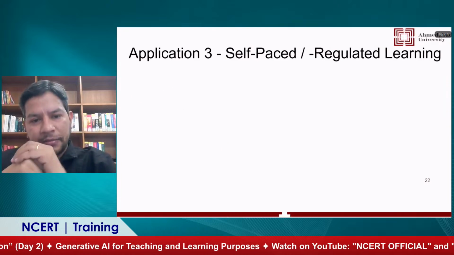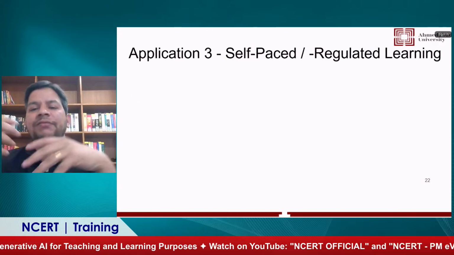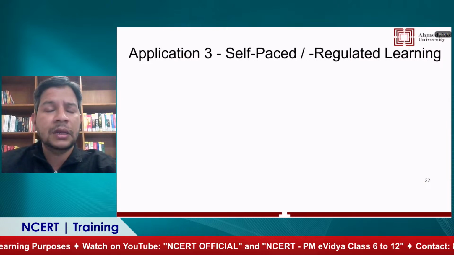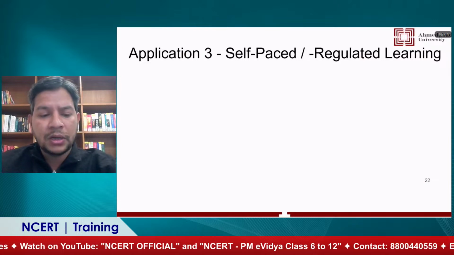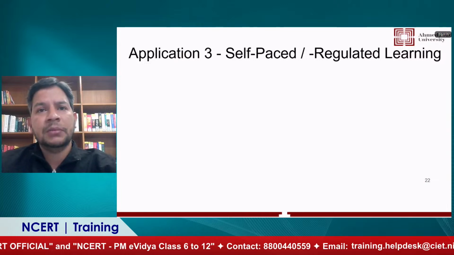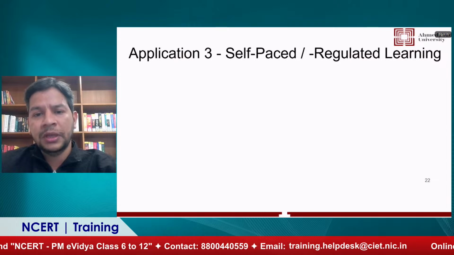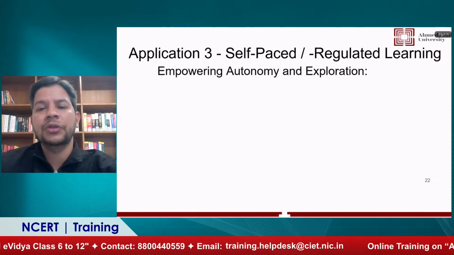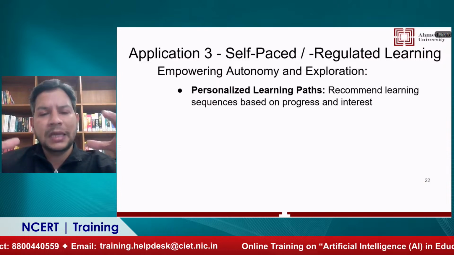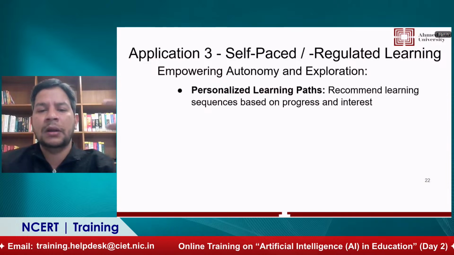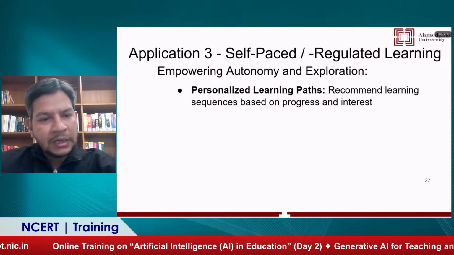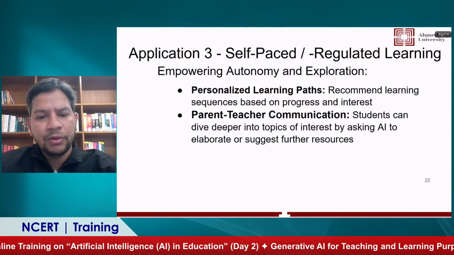Then the third application area is more about self-paced and self-regulated learning. For example, when students are learning on their own, because maybe there are many students in India who are coming from the underprivileged strata of society, they cannot come to the classroom very often. But they want to learn. So how can they learn, how can they regulate their own learning? For that kind of students, we have at least three major categories. They want to control their learning path, they want to personalize their learning path. If you have that kind of requirement, then again, these tools will be very helpful.